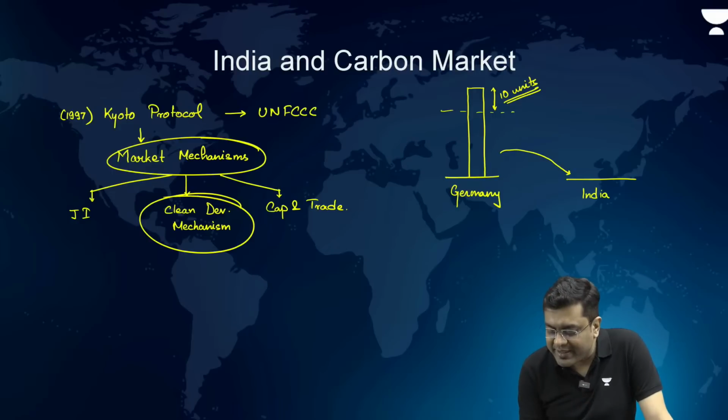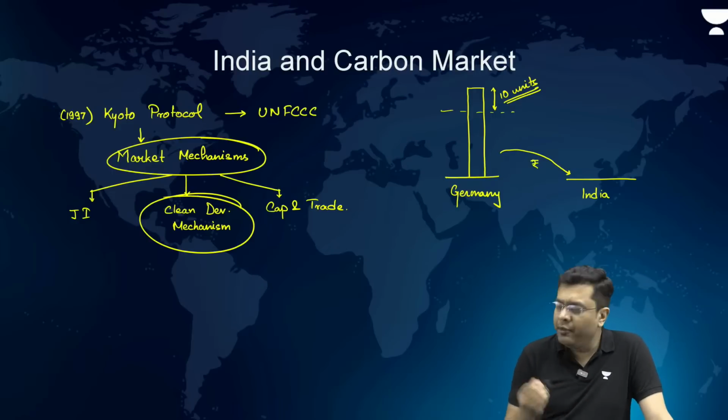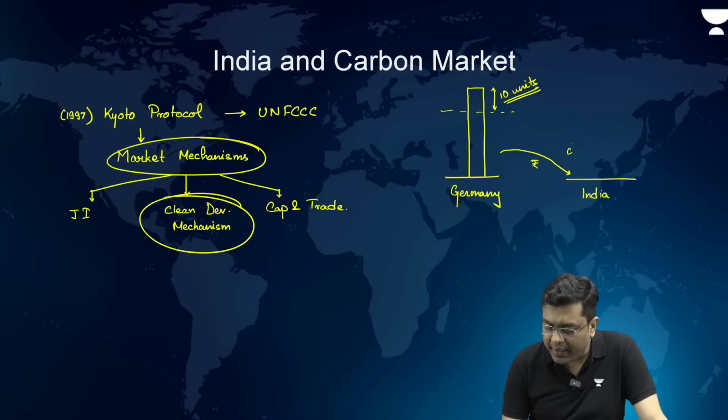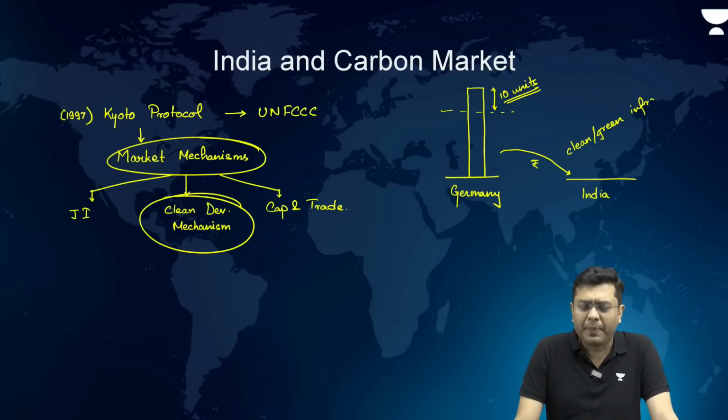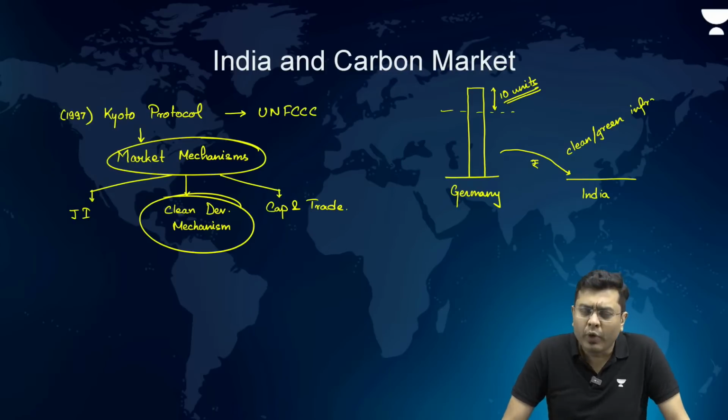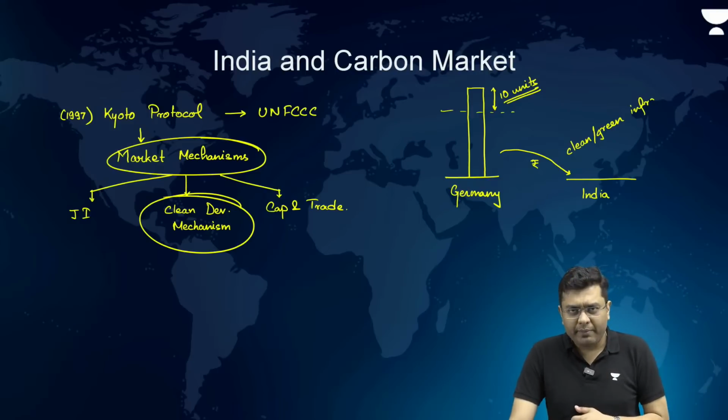It can invest in India, in clean or green infrastructure. Let us suppose Germany helps in setting up a solar power plant in India, or helps in setting up a new iron and steel technology industry, which will reduce the overall emissions.